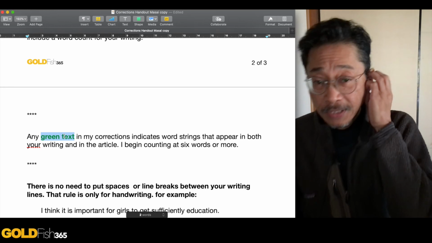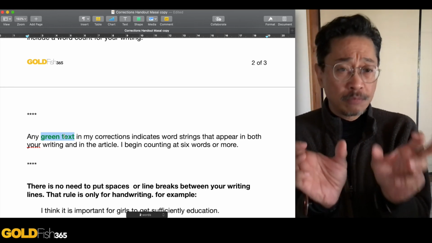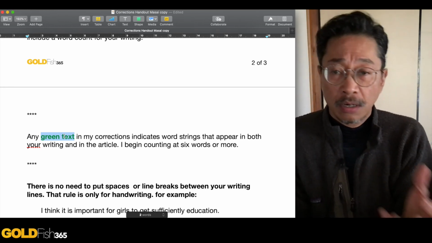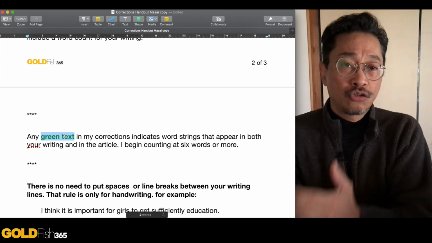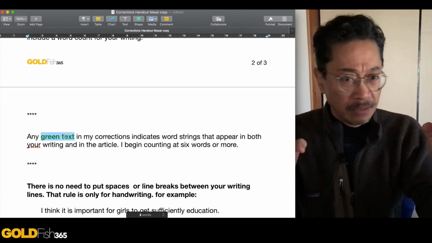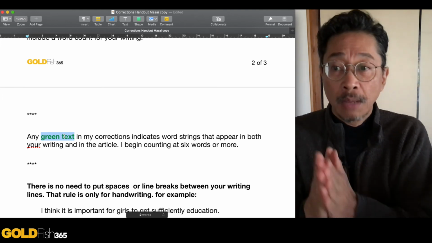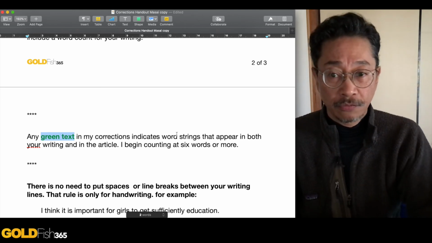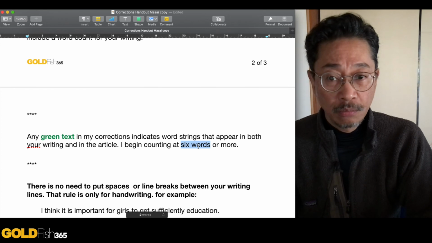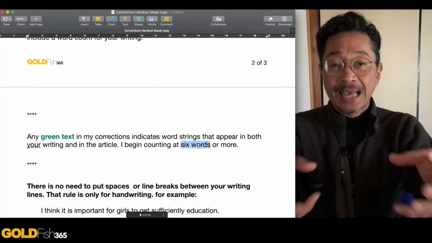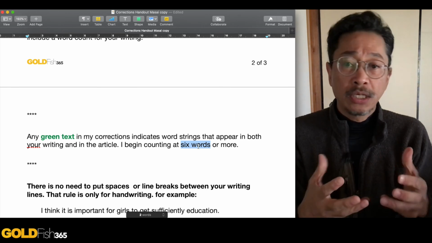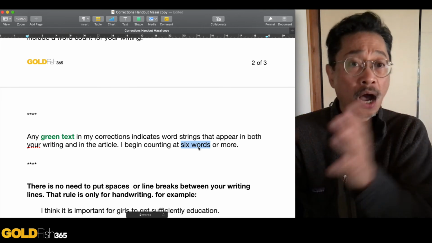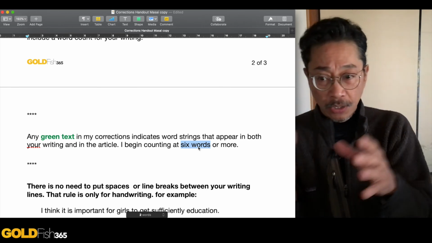Now, sometimes if you're talking about 4 words, maybe 3 words, sure, like early marriage, or girls shouldn't be in early marriage, that's fairly short. But if it's any more than 6 words, okay, 6 words or more, then I start counting it and I remove that from your word count. I want you to use your own English. So be careful that you're not copying something directly from the article.